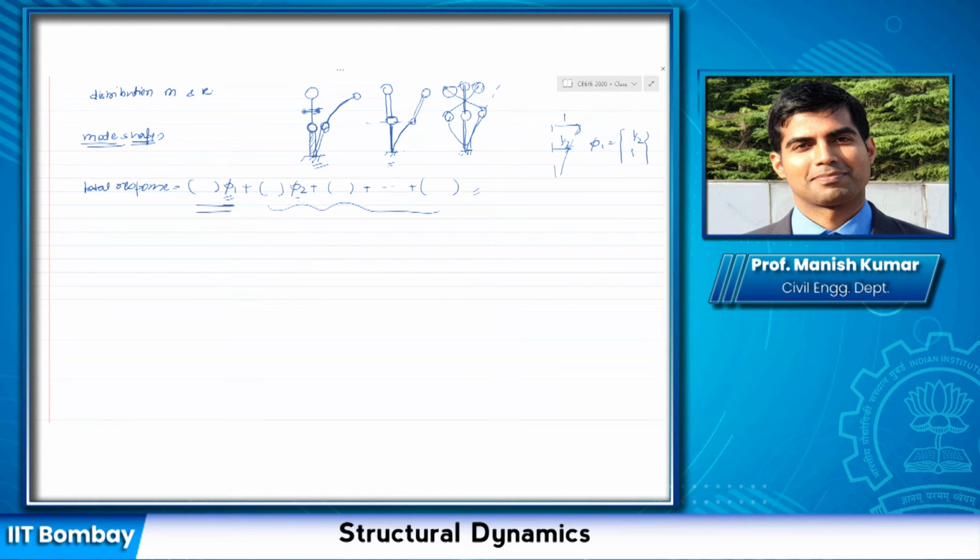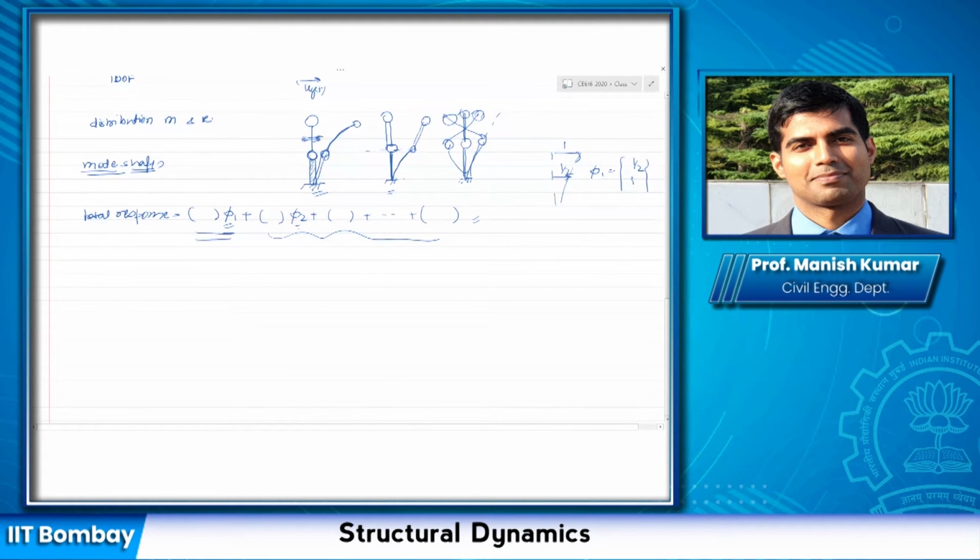Depending upon the excitation, some modes are going to contribute more to the response and some less, but that depends on the excitation. However, the mode shapes themselves do not depend on the excitation, because mode shapes depend on the distribution of mass and the stiffness.